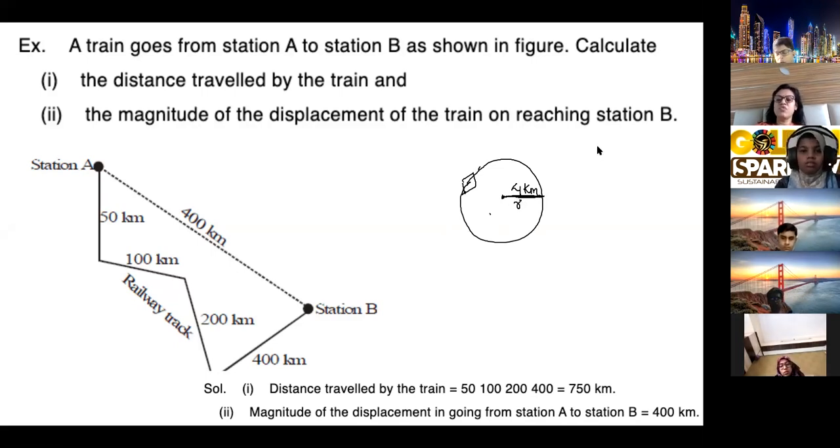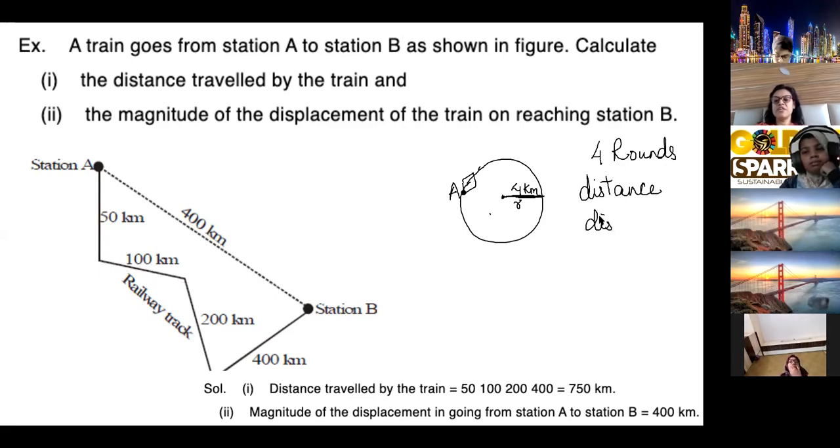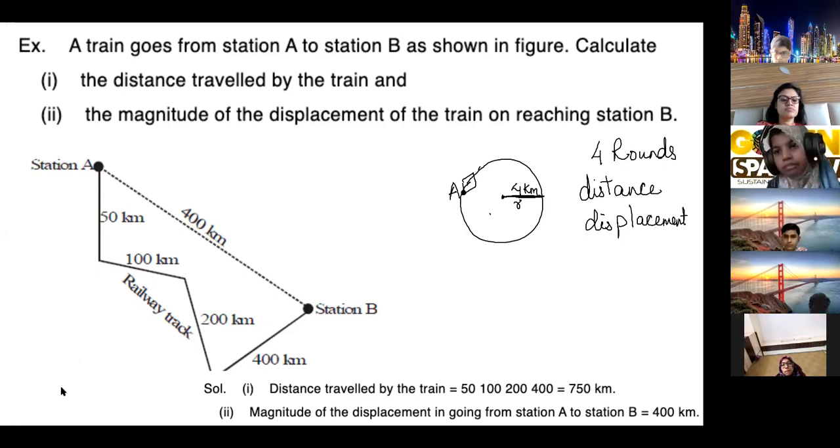Now, this car takes 4 rounds. Starts from here, A, and it takes 4 rounds, comes back to this point. After 4 rounds, what is the distance covered and what is the displacement? Distance and displacement after 4 rounds of this car and coming back to the same position. Just think about it. How will you find out? You can raise your hand and tell me the method, and then you calculate.